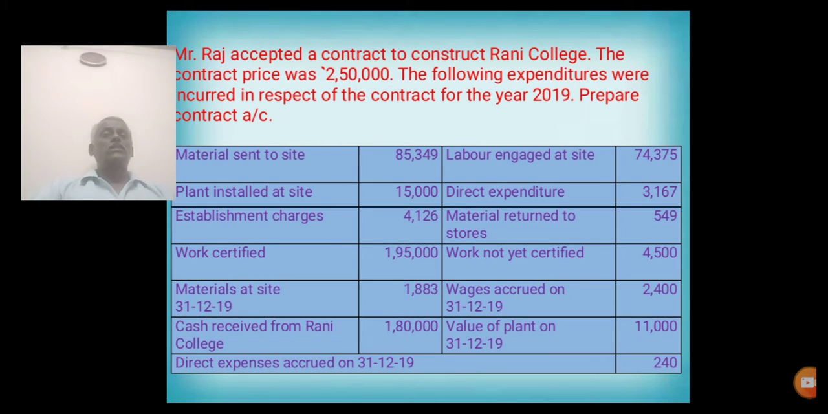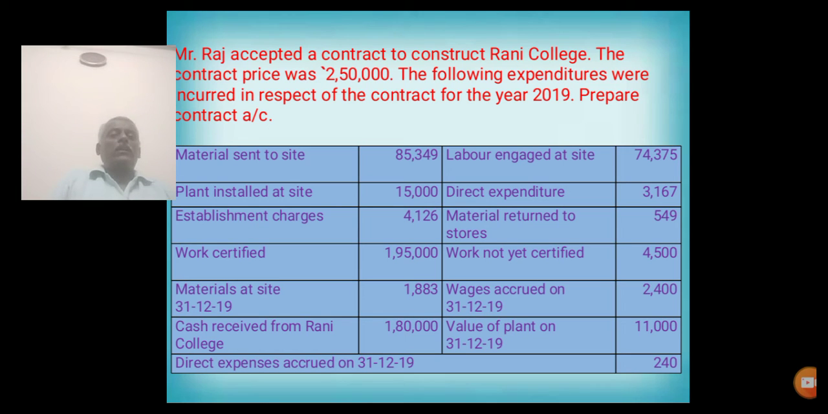Then another problem. Mr. Raj accepted a contract to construct Rani College. The contract price was 2,50,000. The following expenditures were incurred in respect of the contract for the year 2019. Prepare contract account. Materials sent to sites, contract account debit side. Plant installed, contract account debit side. Establishment charges, contract account debit side. Work certified, contract account credit side. Work at site on 31/12/2019, contract account credit side.